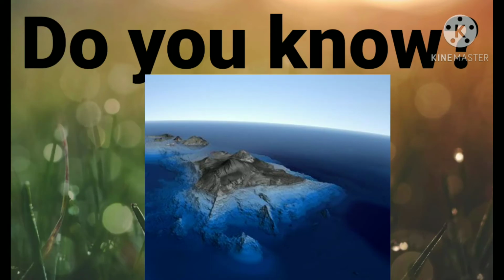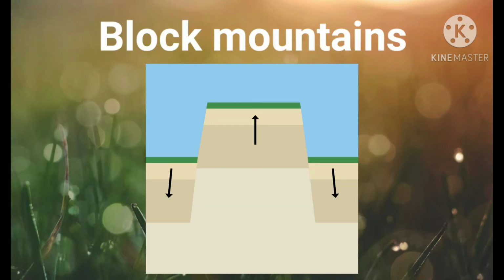Do you know Mauna Kea in the Pacific Ocean is an undersea mountain? It is higher than Mount Everest, being 10,205 meters high. Block mountains are created when large areas are broken and displaced vertically. The upliftment blocks are termed as horst and the lower blocks are called graben. The Rhine Valley and the Vosges Mountain in Europe are examples of such mountain systems.